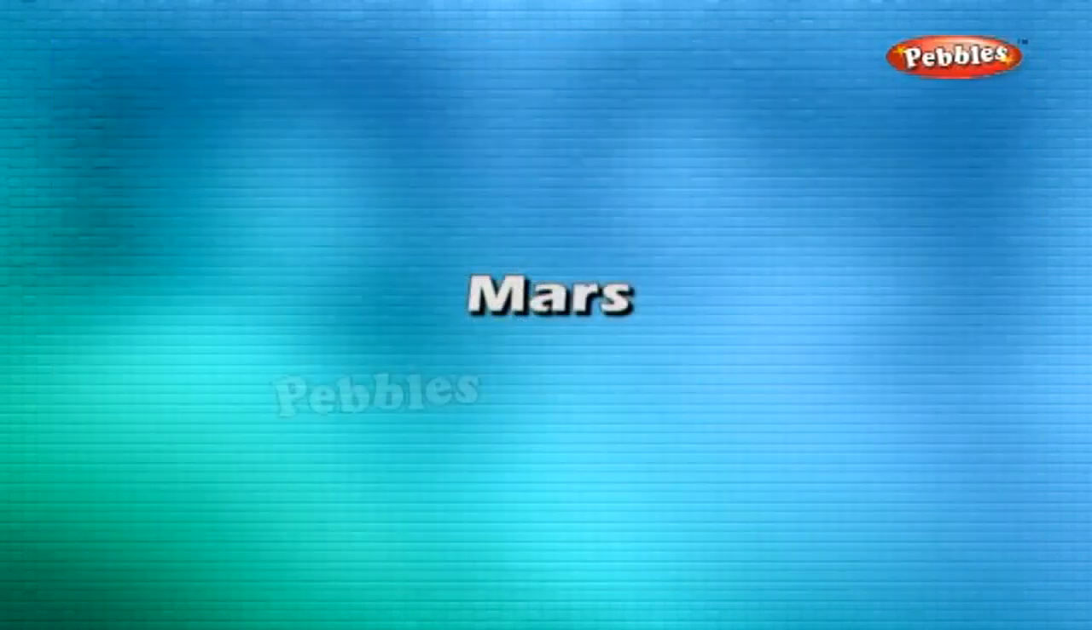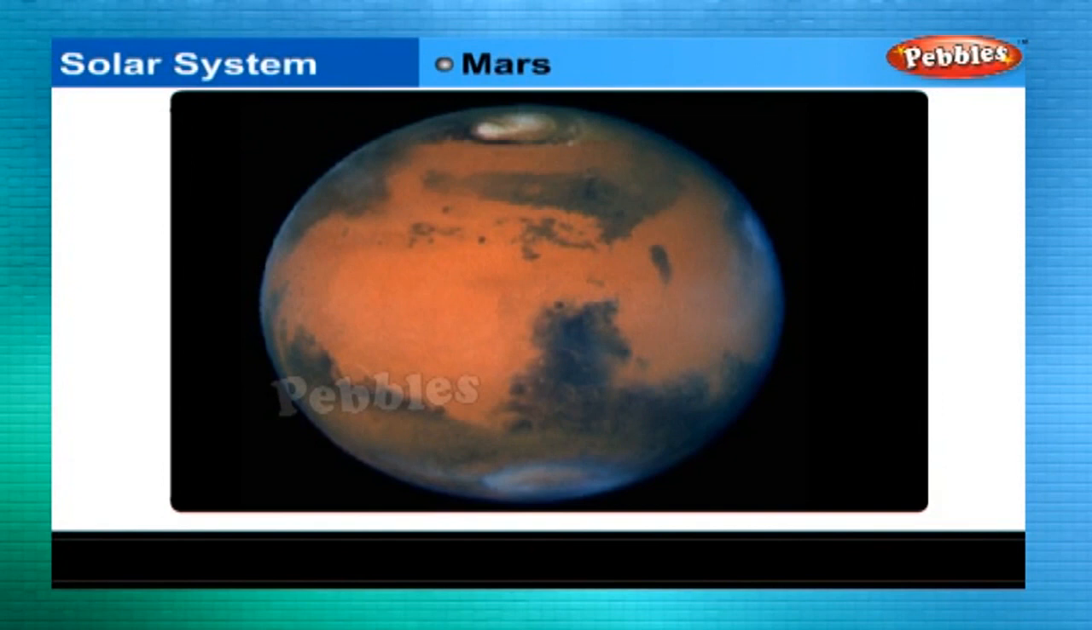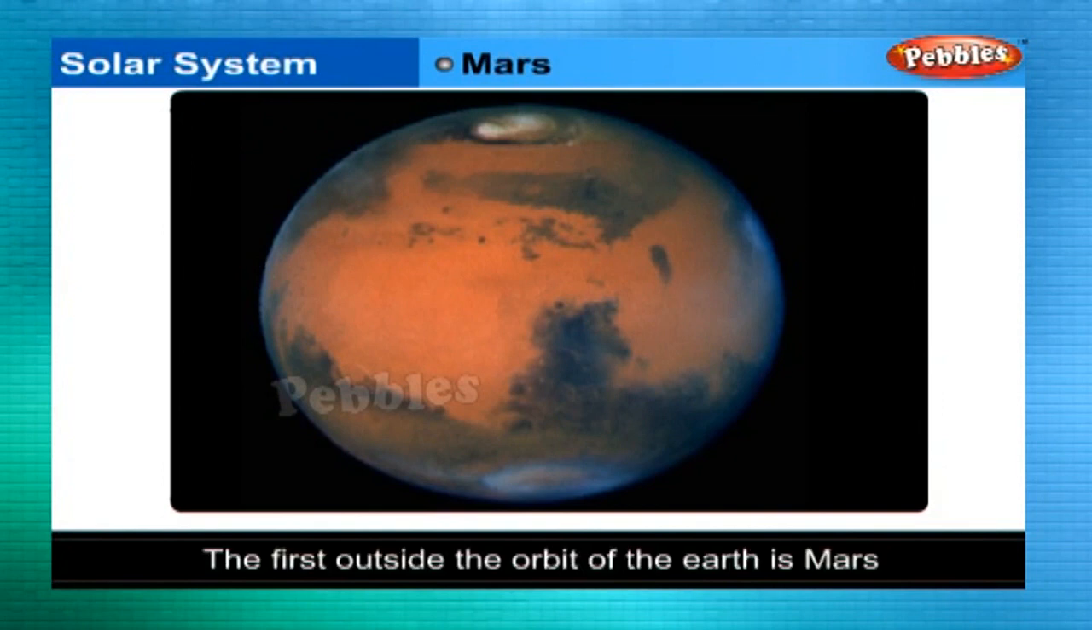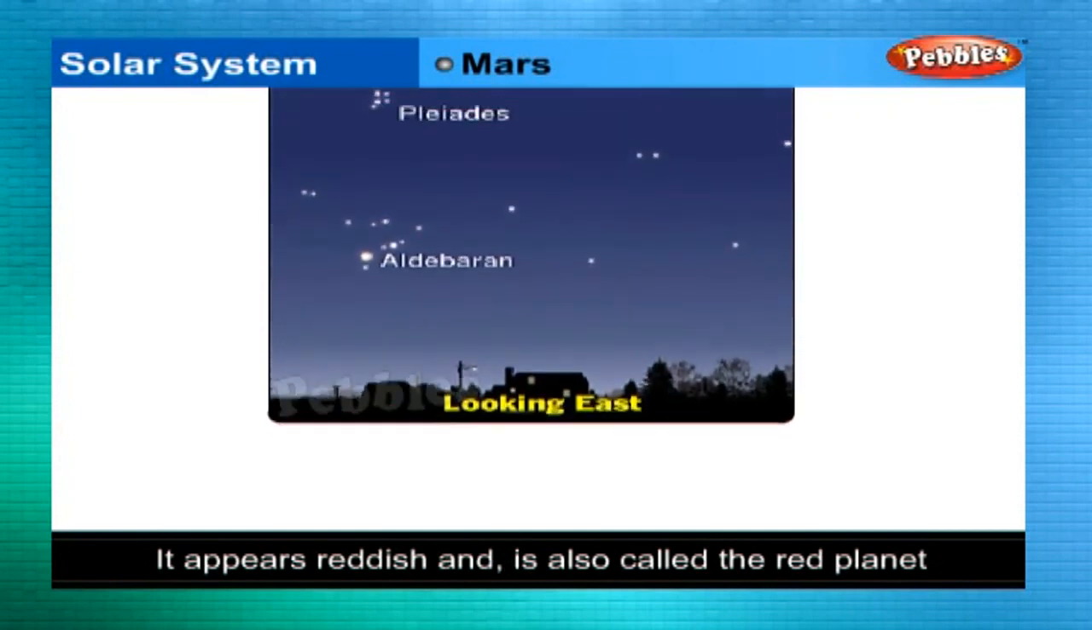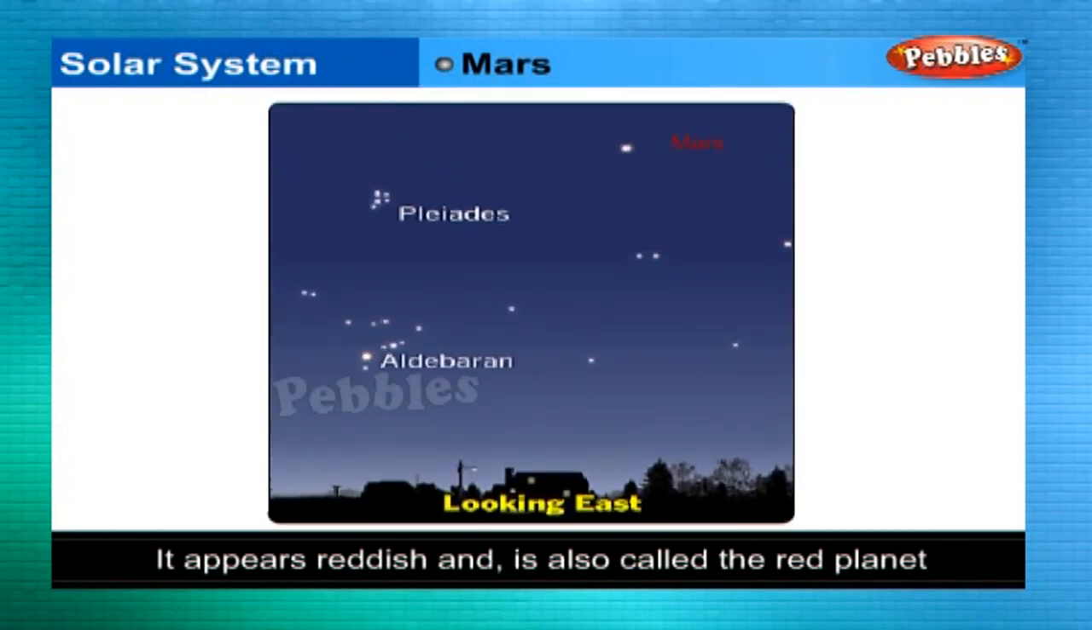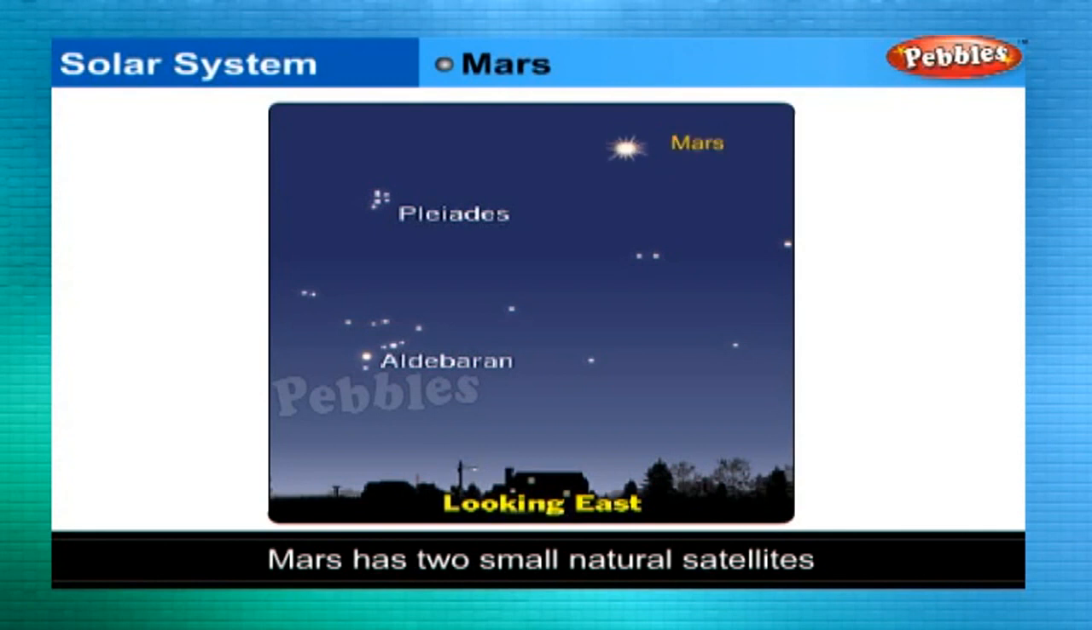Mars. The next planet, the first outside the orbit of the Earth, is Mars. It appears slightly reddish and therefore it is called the red planet. Mars has 2 small natural satellites.